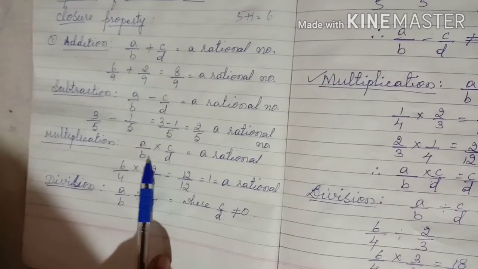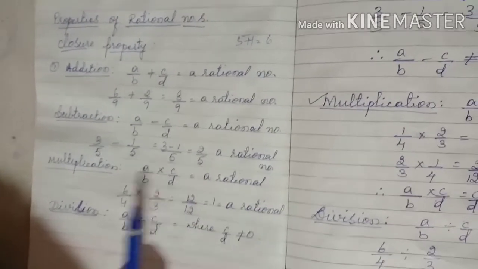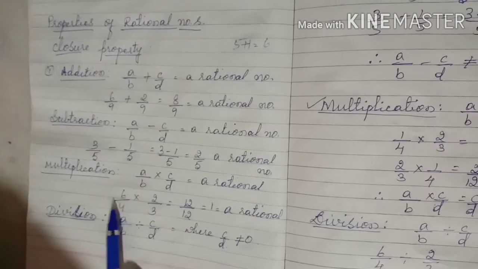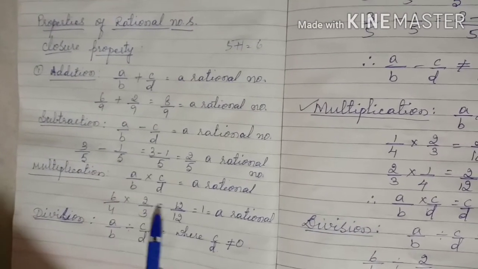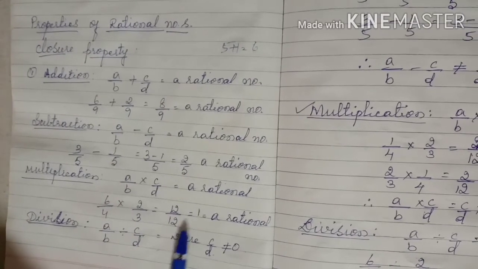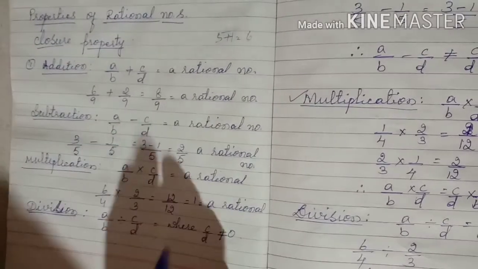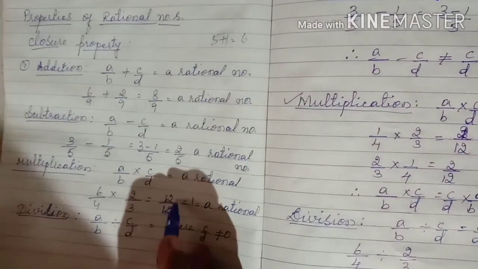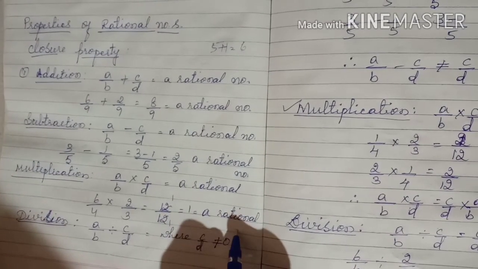When we multiply these two, what do you get back? You will get back a rational number. Let us choose two rational numbers. 6 by 4 into 2 by 3. 6 2s are 12, 4 3s are 12. That is equal to 1. How did you get 1? 12 ones are 12 and 12 ones are 12. So what do you get here? 1. It is a rational number.